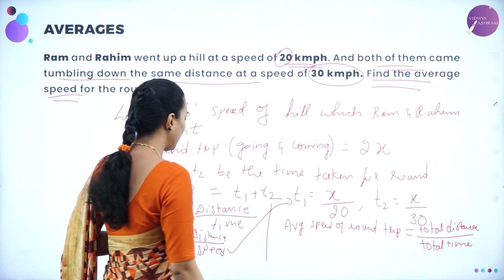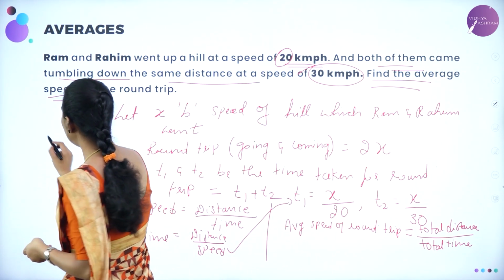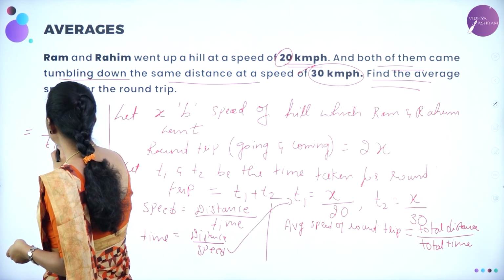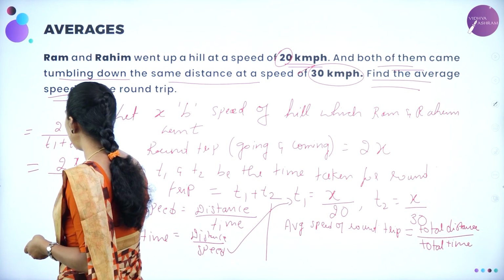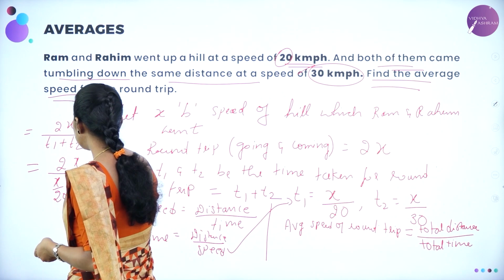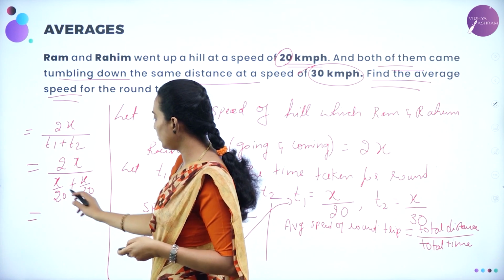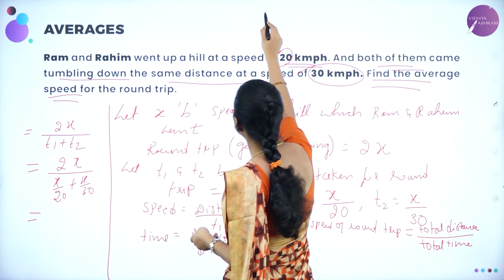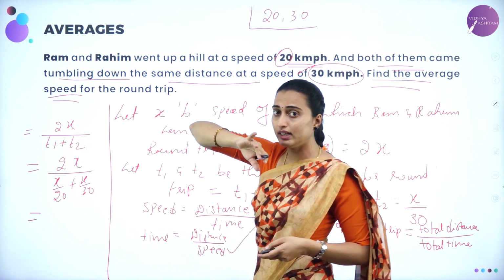Therefore, how are we going to calculate that? Total distance is 2x divided by T1 plus T2, which is equal to 2x divided by x divided by 20 plus x divided by 30. On simplifying this, the LCM of 20 and 30 will be equal to what? 60, isn't it? You know how to calculate the LCM, right?